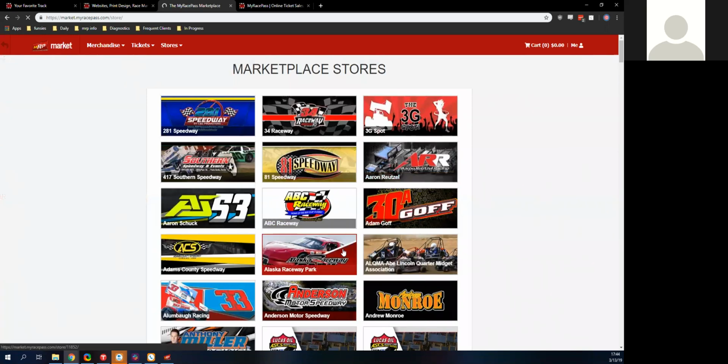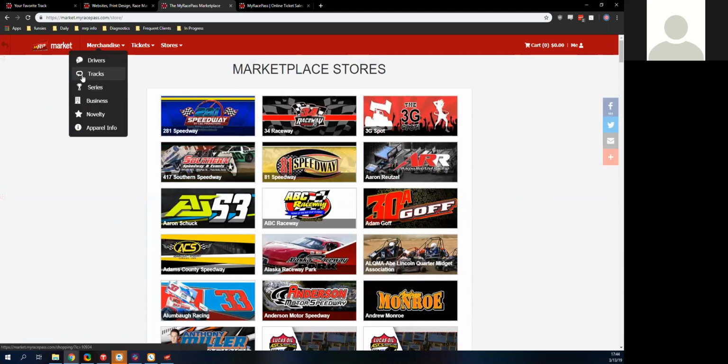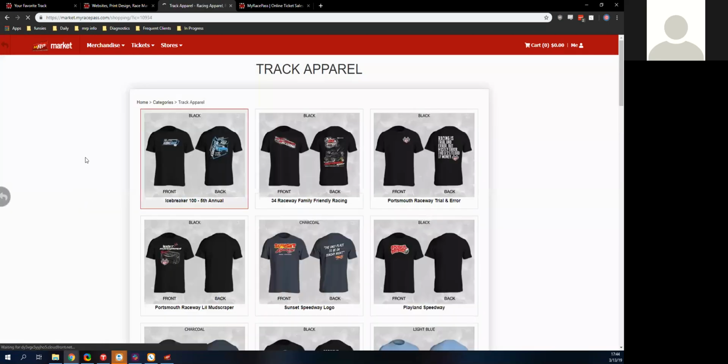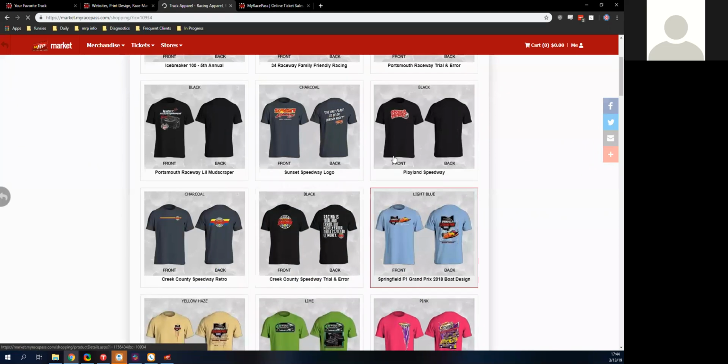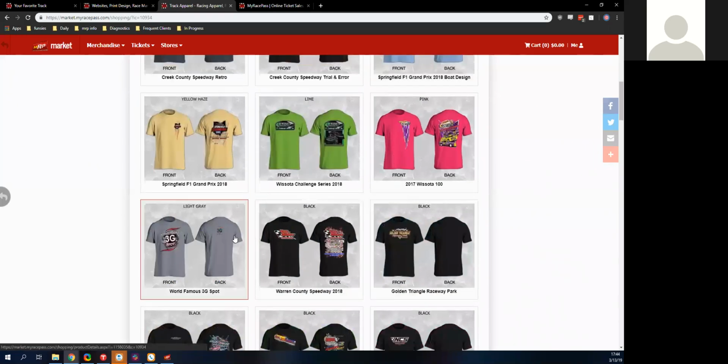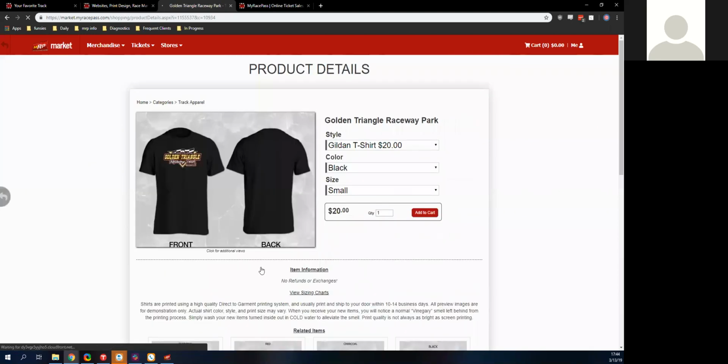And find them and see the shirts that they have available. You also can see that in our merchandise that we do have those tracks here. So I'm just gonna find one, kind of pick on them here, just so you can see what it looks like. So we'll use Golden Triangle here as an example.